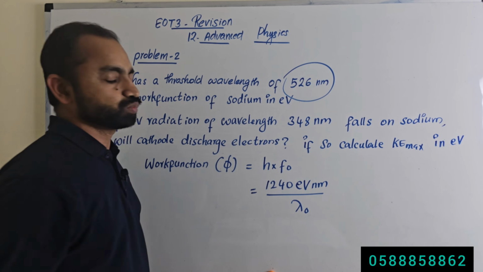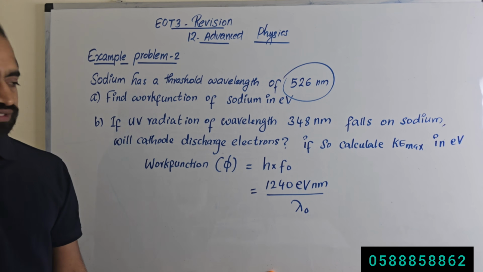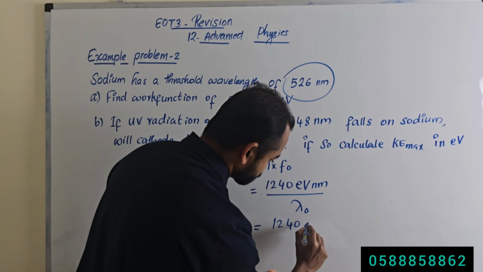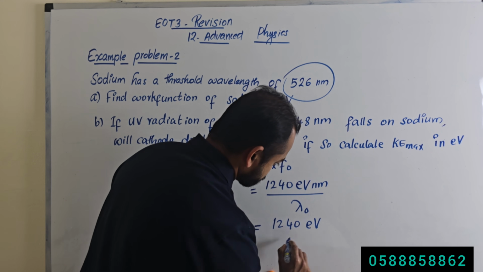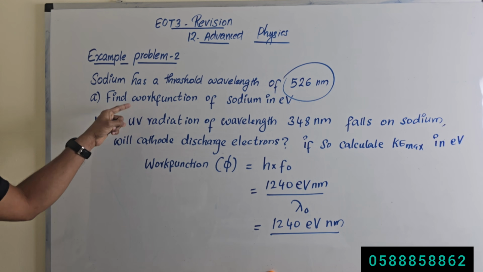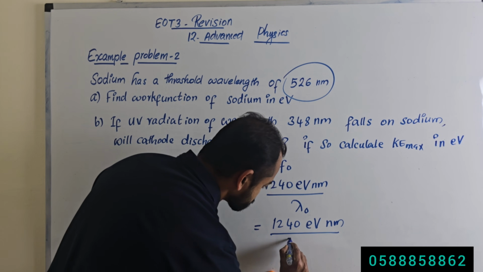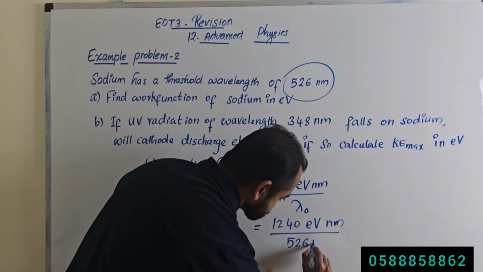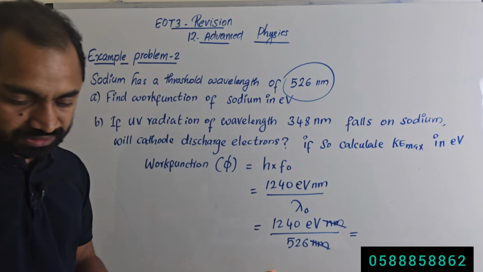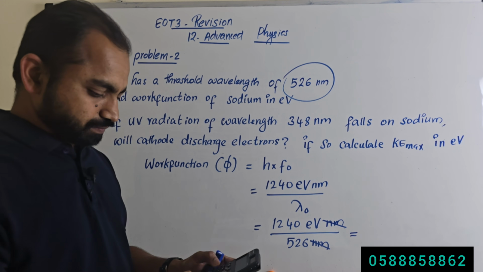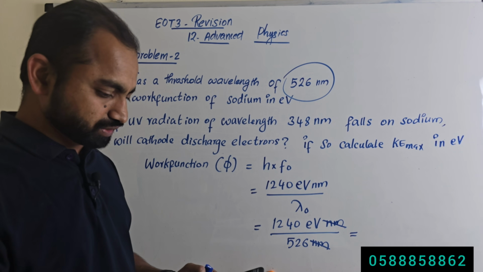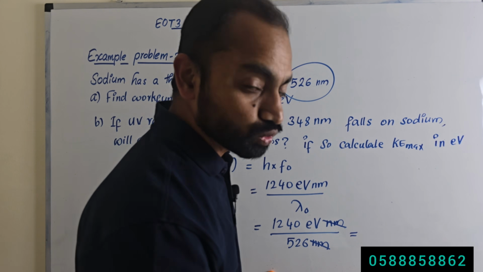So we are calculating the work function: 1240 electron volt nanometer divided by the threshold wavelength. What is the threshold wavelength for sodium? 526 nanometer. Nanometer cancels, and we get the answer like this: 1240 divided by 526 equals 2.36.